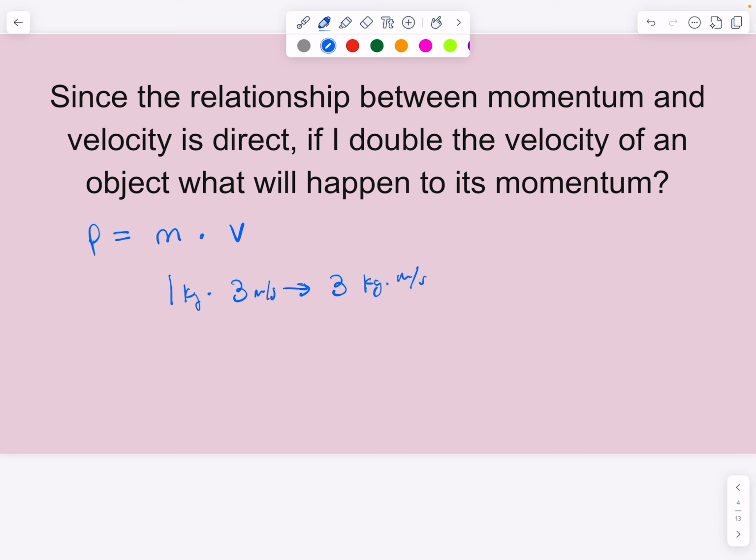If we double the velocity, 3 times 2 is 6, and we go 1 times 6, then our momentum also becomes 6, so we can see it's doubled. So if we're doubling the velocity, the output over here is also being doubled. If we double the velocity, then we're also going to double the momentum. That's part of that direct relationship.